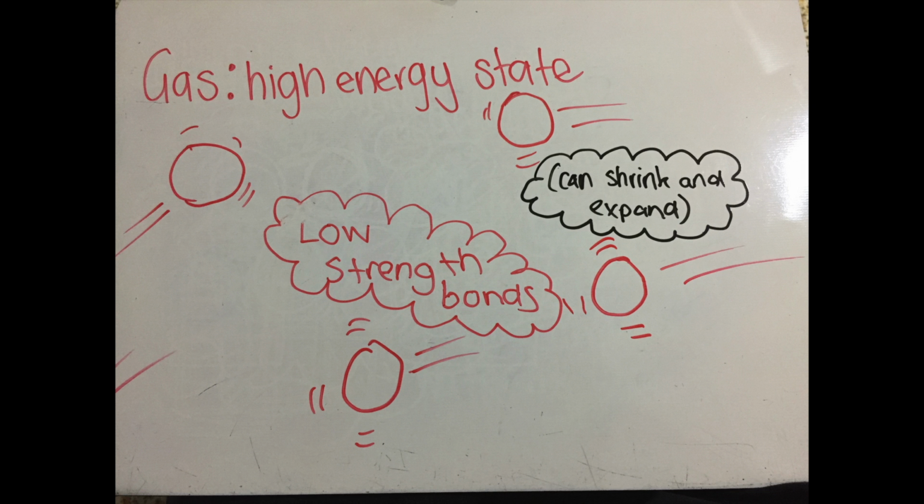The particles in a gas are always in a high energy state. Therefore, they have lots of energy to fight the attractions between them. This is why gas can move so freely. Because of this, gas particles move far from each other and move past each other. Since they are so spread apart, gas has a variable shape as gas can go into any container, and also has a variable volume as it is able to shrink and expand depending on the amount of space the container has.